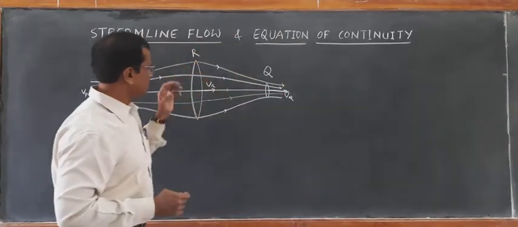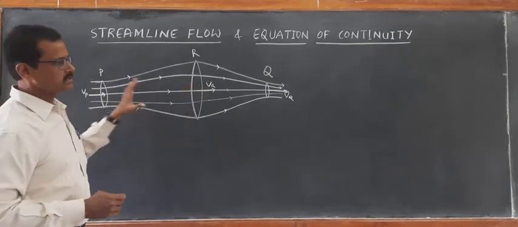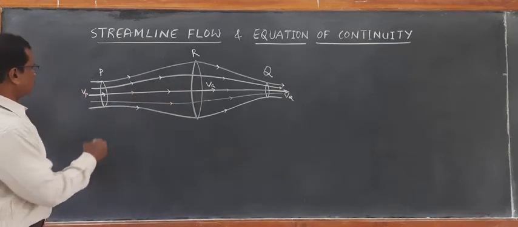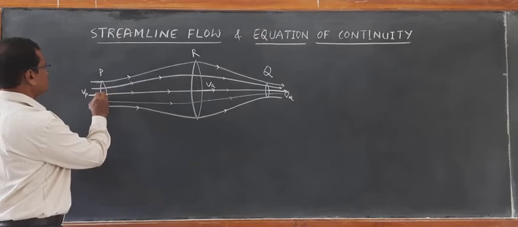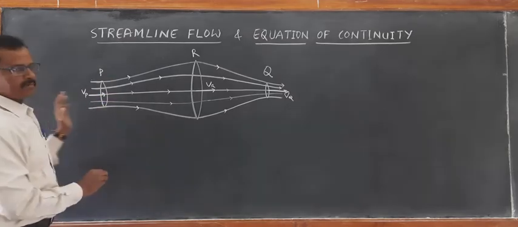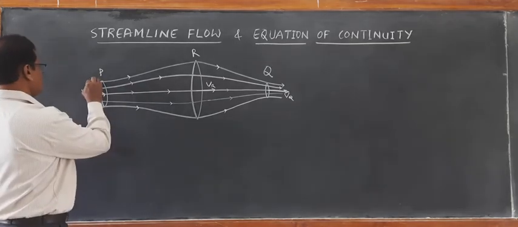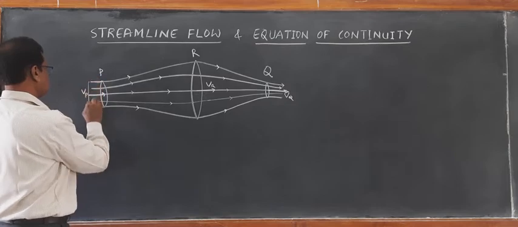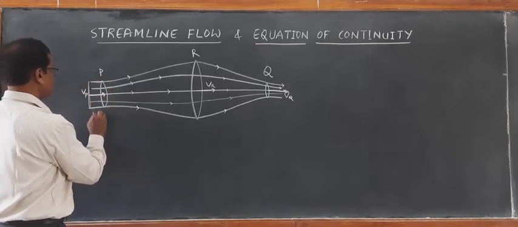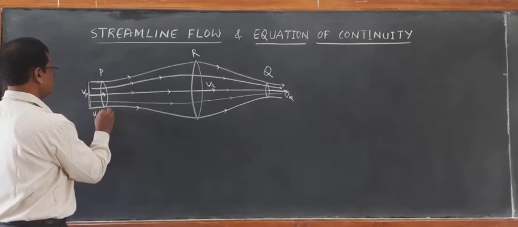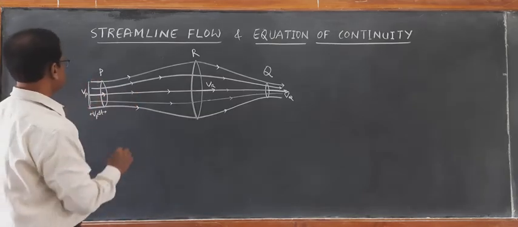Now consider a streamline flow where this is a kind of pipe, this is a kind of flow, right? The fluid is entering the perpendicular plane P with velocity Vp. Now let us say in time delta t, Vp delta t is the length of the fluid that has crossed, entered, right?